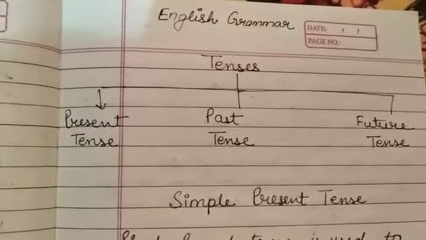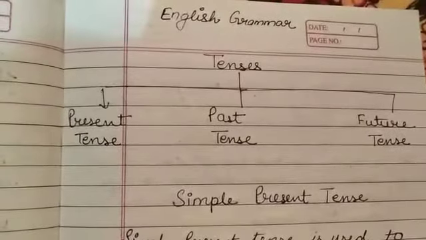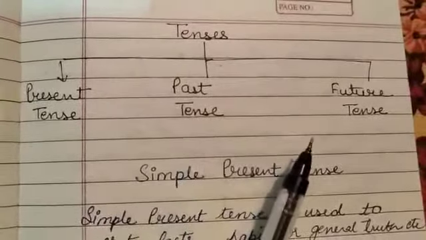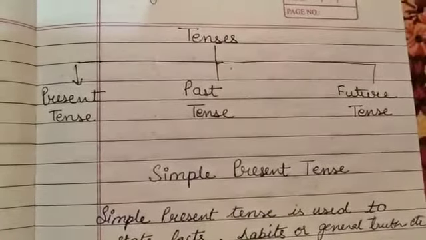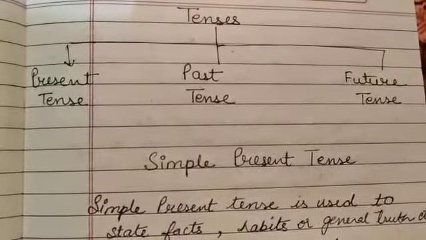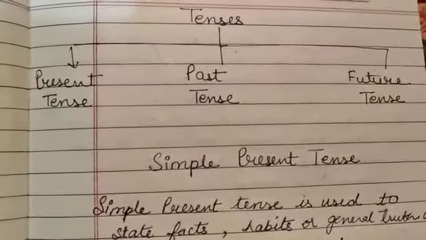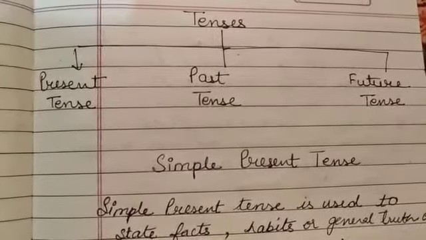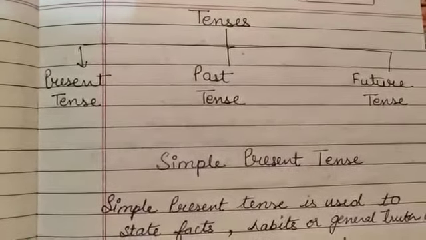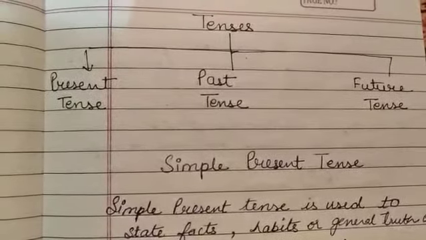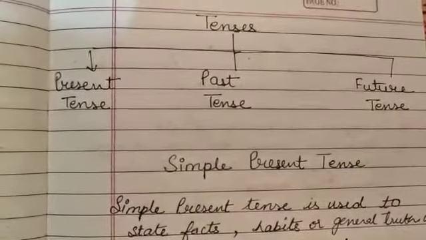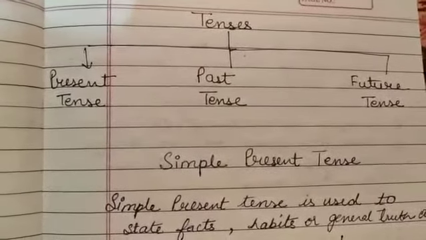Before moving forward, we must know that tenses are categorized into three main categories, that is present tense, past tense and future tense, right? Now what is present, what is past and what is future is the most important thing that you should know, and when you know it, you will be able to categorize the tenses and use the right form while speaking. The way we speak English is mostly based on our knowledge of tenses, so it is very important to have the knowledge of tenses.